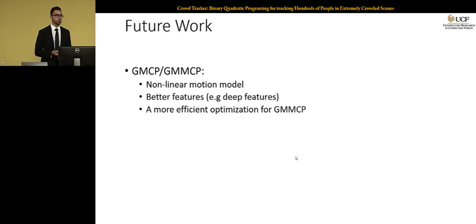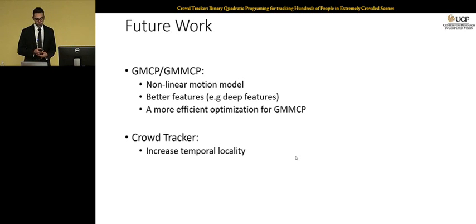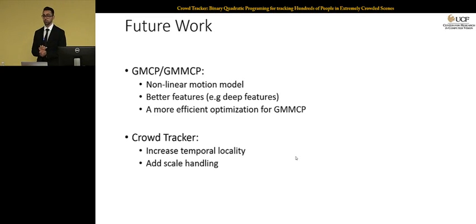More efficient optimization for GMMCP. GMMCP does very well when dealing with sequences where we have less than 30 targets in it, but as the number of targets increases, the runtime also increases. For the crowd tracker, one direction is to increase the temporal locality, which means that we consider more than one frame during data association. Right now, the runtime is going to be too much if we do that, so it's not feasible given the available solver we have.